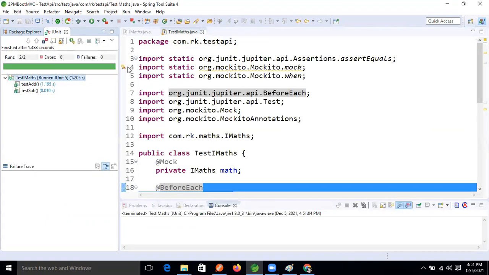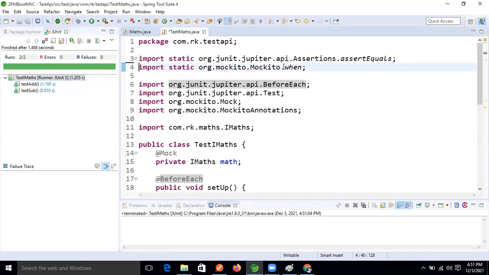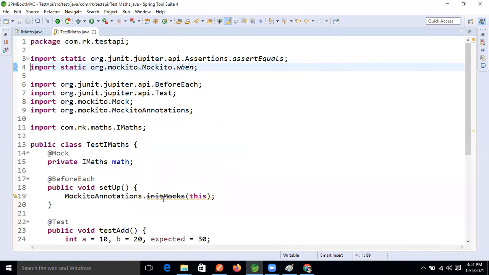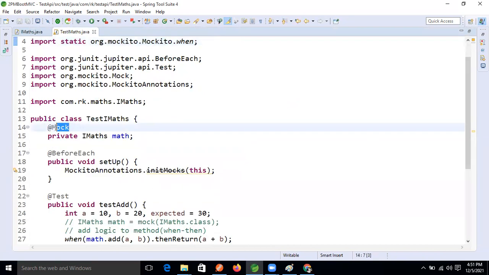Ravi, can you please elaborate what it will do exactly? The before-each setup method you have written, no? Yes. Initially we got an error. Actually, we need to activate this annotation, right?